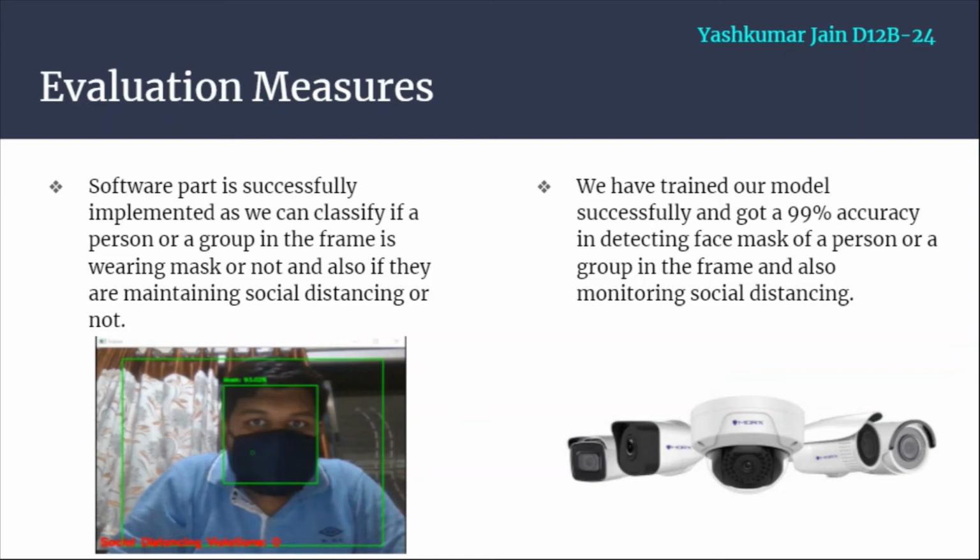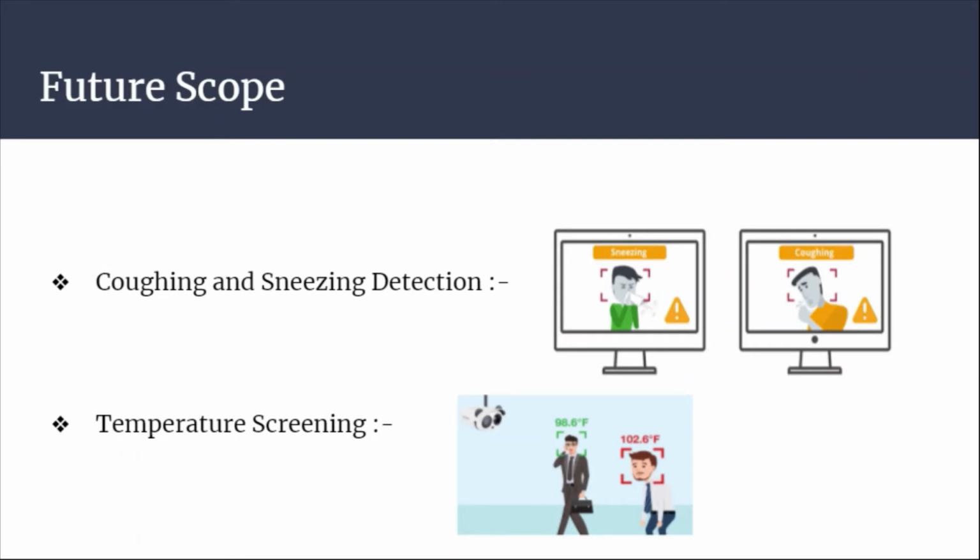Moving on to the future scopes, the two main future scopes are coughing and sneezing detection. Chronic coughing and sneezing is one of the key symptoms of COVID-19 infection as per WHO guidelines, and also one of the major routes of disease spread to the non-infected public. A deep learning based approach can prove handy here to detect and limit the disease spread by enhancing our proposed solution with body gesture analysis to understand if an individual is coughing and sneezing in public places.